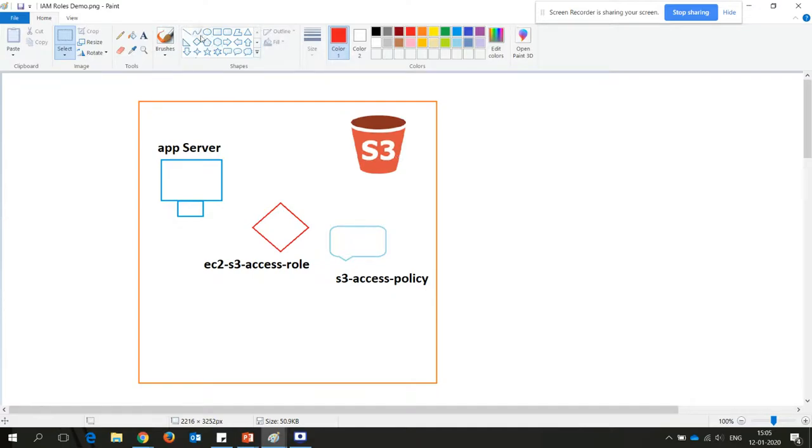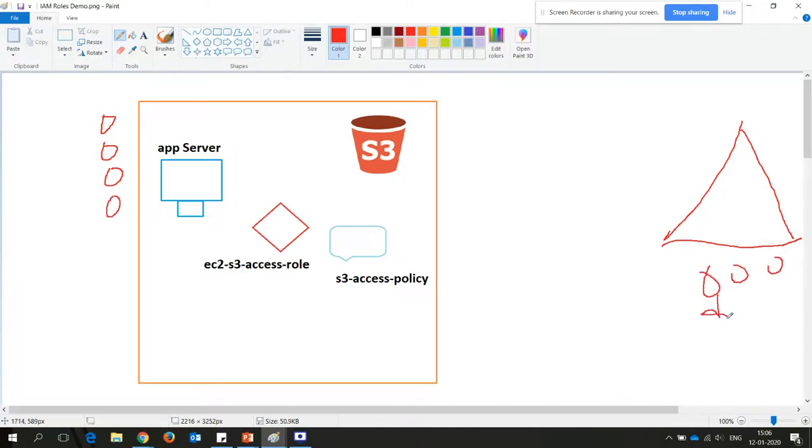Okay, so suppose you have an on-premises Active Directory, your on-premises AD. You do not want to create individual users on your AWS account. Whatever user accounts are created on premises, you want to allow these users to log in to your AWS account and access the resources.